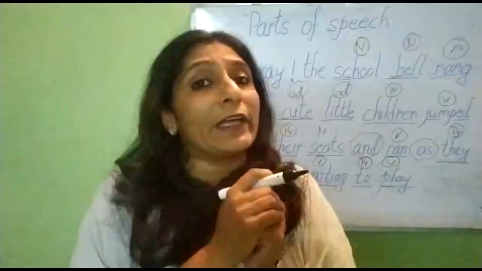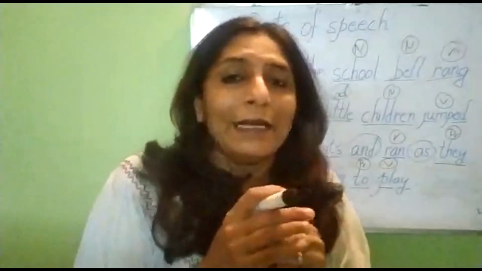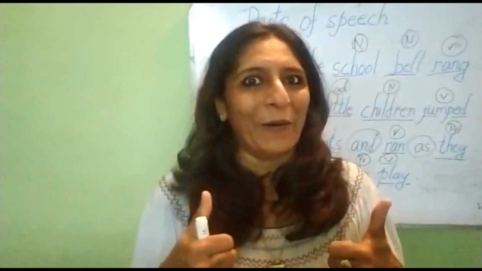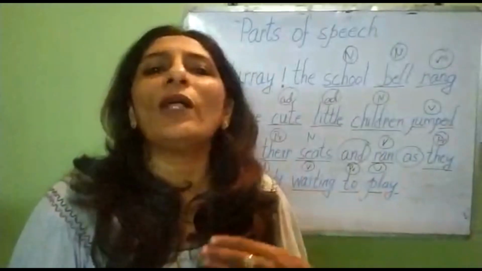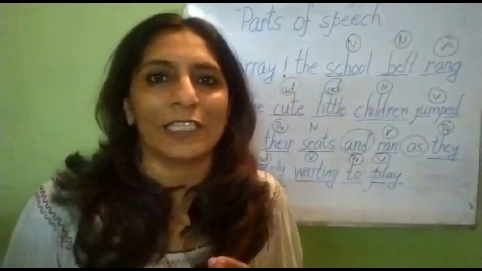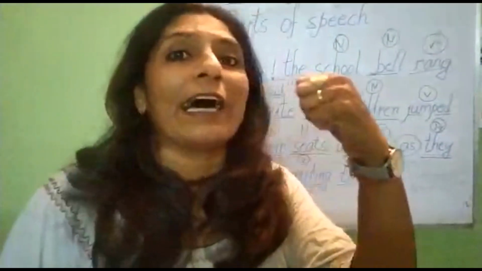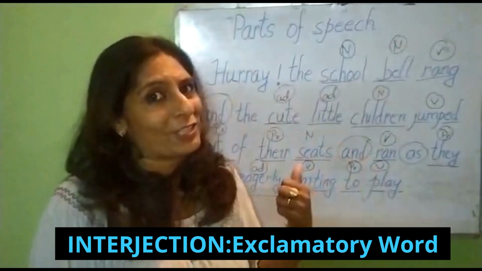Okay, so children, you must be liking it, or you must be disliking it. Some things, some actions you must be having. Wow, great, alas. These all are exclamatory words. So children, here we come to the introduction of another part of speech. That is interjections.